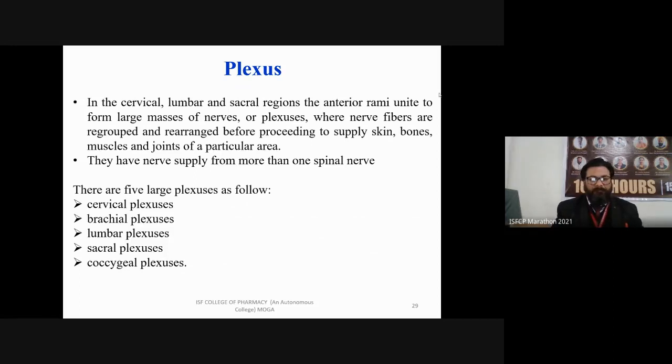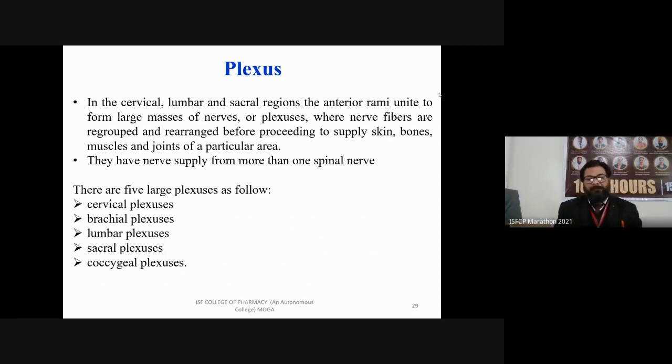In the cervical, lumbar, and sacral regions, the anterior rami, meaning branches, the bundles of neurons, unite to form large masses of nerves or plexus, where nerve fibers are regrouped and rearranged before proceeding to supply skin, bones, muscles, and joints of a particular area.